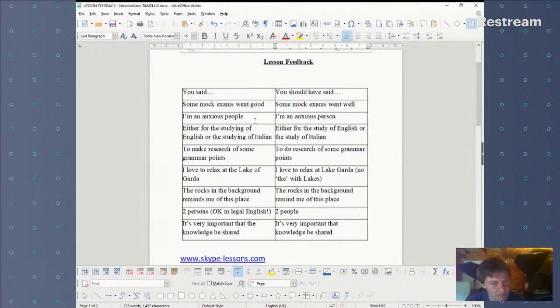I'm an anxious people. This is a basic error, but it's a very easy one that we all make sometimes. And it's, of course, I'm an anxious person. Either for the studying of English or the studying of Italian. Now, firstly, be careful of parallel structure here, either for X or for Y. So I'm going to put in another for there. I missed that, but do think about parallel structure with correlative conjunctions. And this student does, because we've seen him use it very often in his written work.